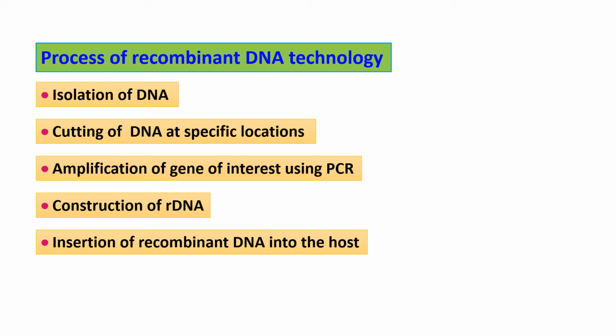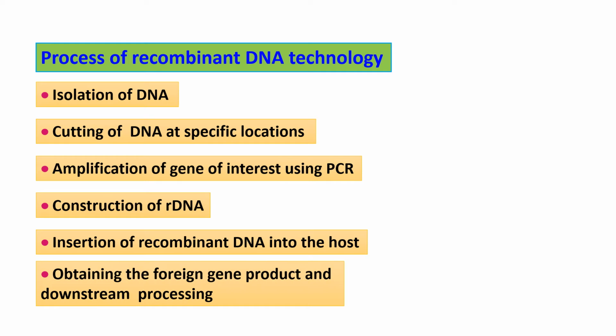For this, there are various techniques. Already we have discussed heat shock, in which calcium chloride is used. The second one was microinjection. The third one was the biolistic gene gun method. In the case of plants, we use the Ti plasmid, and in the case of animals, we use disarmed viruses for the transfer of the recombinant DNA into the host.